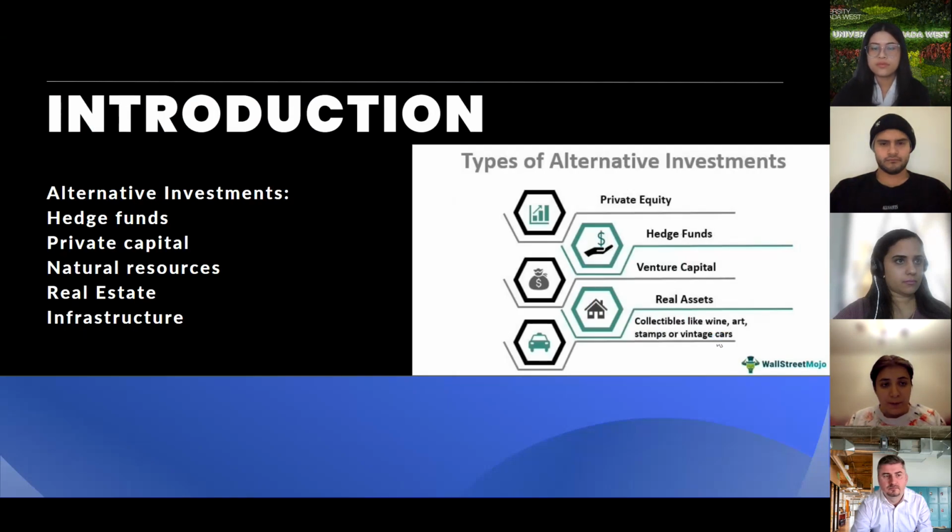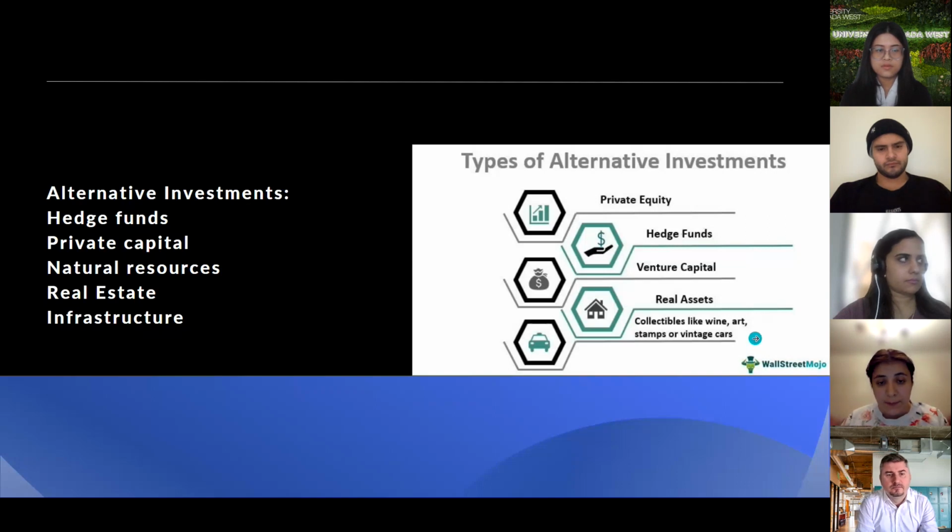When we talk about alternative investments, these are investments made outside of the traditional asset classes, which are stocks, bonds, and cash investments. These types of investments are supplemental strategies to traditional long-only positions. Alternative investments include five main categories: hedge funds, private capital, natural resources, real estate, and infrastructure. Today, we will talk about the equity stock index fund, the second will be the commodities fund, and the last one will be cryptocurrencies.